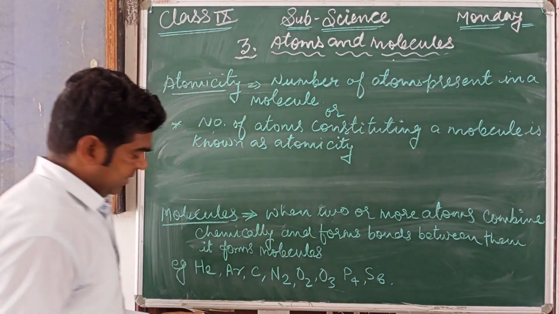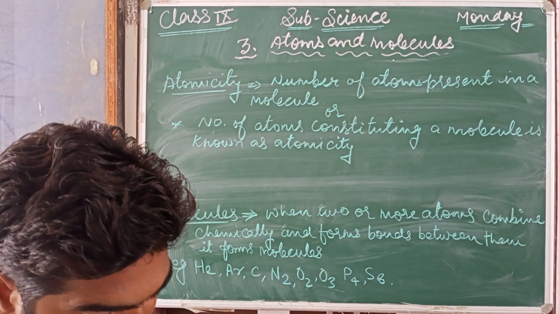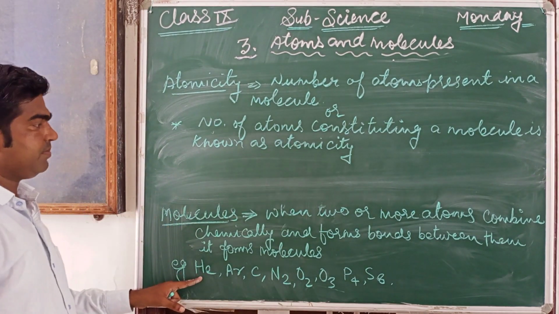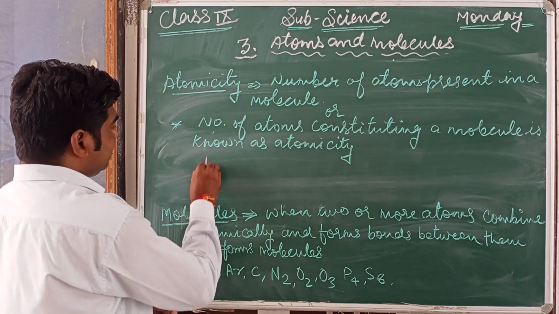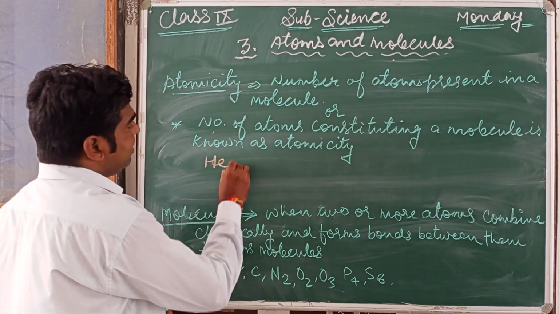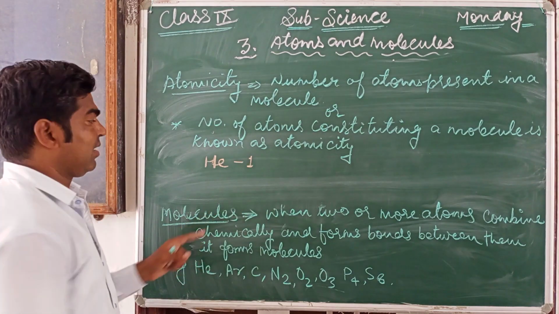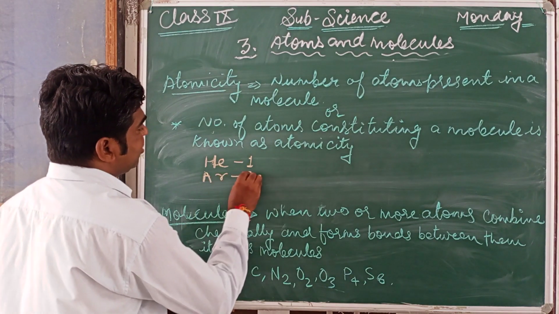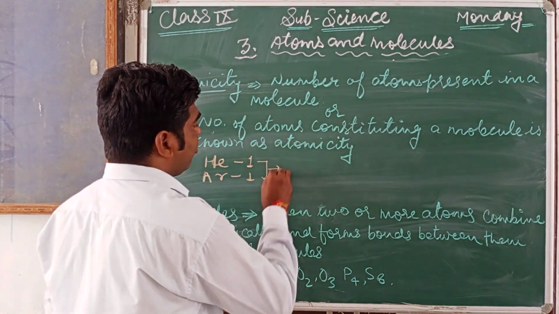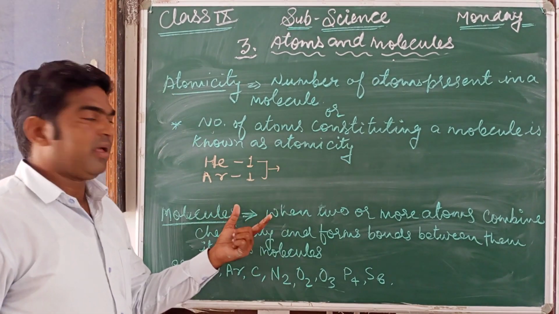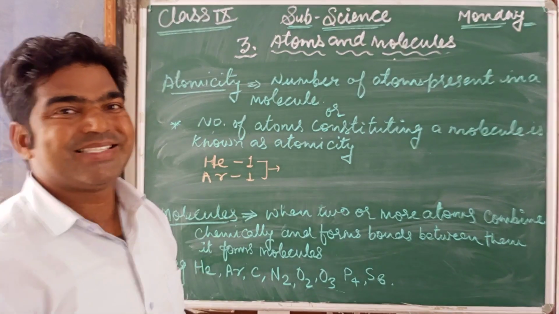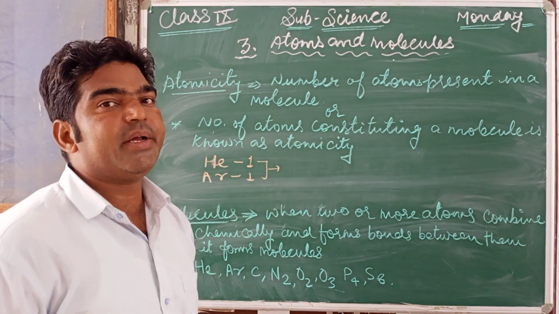So now here we can see this atom of helium. Helium has only one atom. Argon also has one atom. So these are known as what? Monoatomic. This type of molecule is called monoatomic. Mono means one, meaning the molecules which contain only one atom.